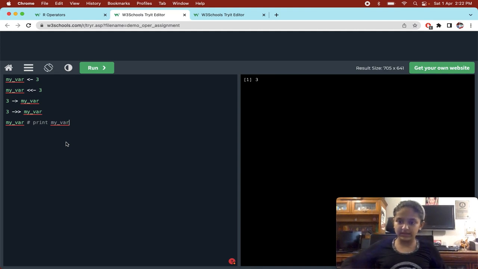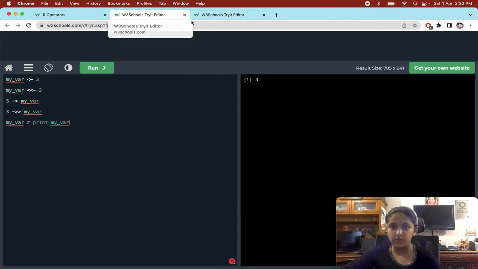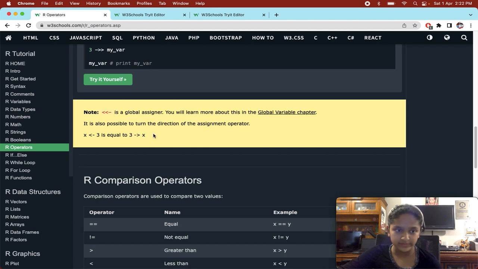And global variables are the variables that you can access wherever you want in the code. You can access it in the function, outside the function, wherever you want, okay? If you did not get to know about it, we are going to understand the global variable in a later chapter. So yeah, okay.